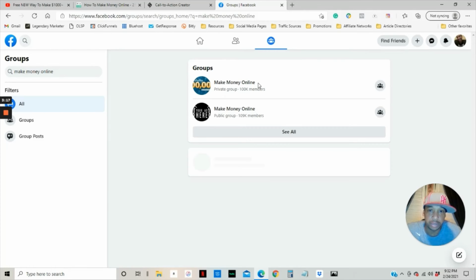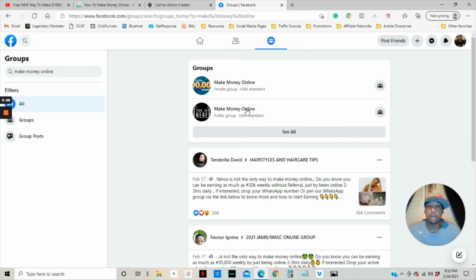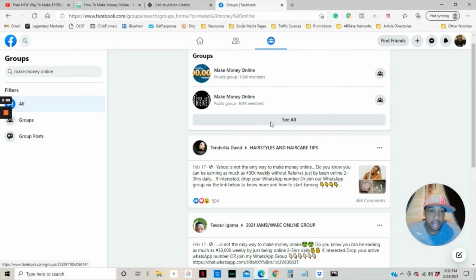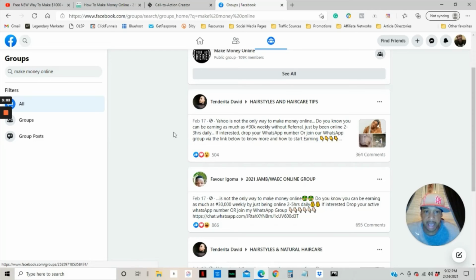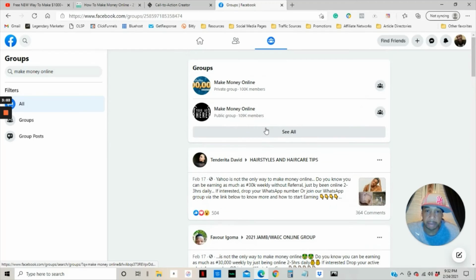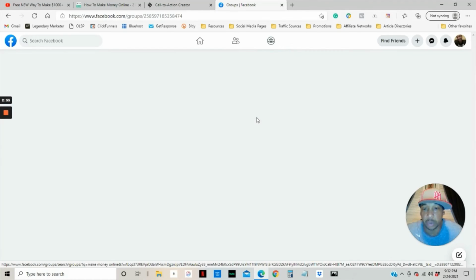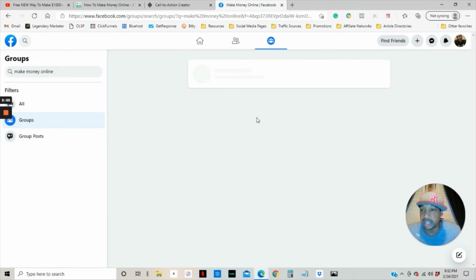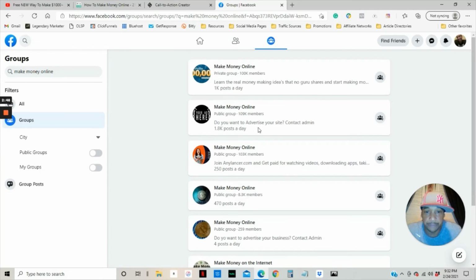You'll want to go into the groups, and let's see. Okay, so this is actually a public group. Let's go ahead and see if we can check this one out. You actually want to go into these groups and add value. So you don't want to just make a post and spam the link everywhere, because that's not adding any value and it's not going to work. What you want to do is actually interact with the people in the group, interact with the different posts in the group. And for example, let's just check this group out here.